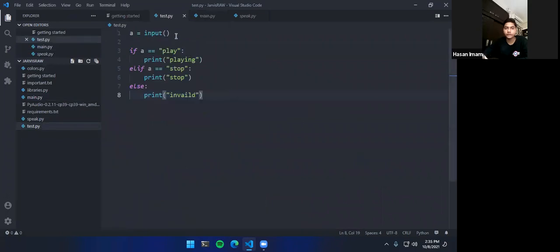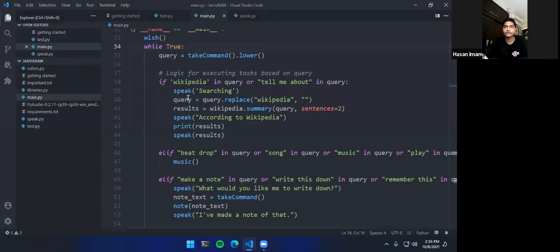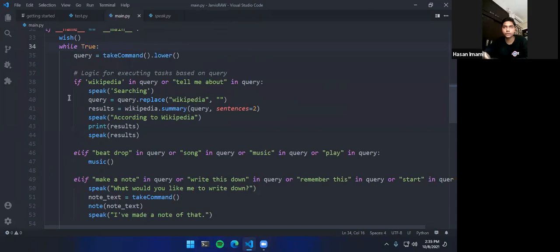The basic backbone of our app is, if a user says this, then you do this. If a user says this, then you do this. That's what we have here, but in a more advanced form. So you can say, if the query, which would be whatever we have said through take command, has a Wikipedia inquiry or a tell me about inquiry, do this.